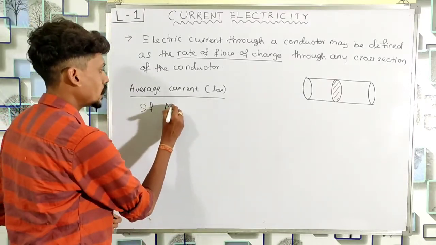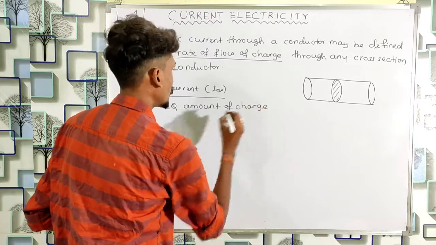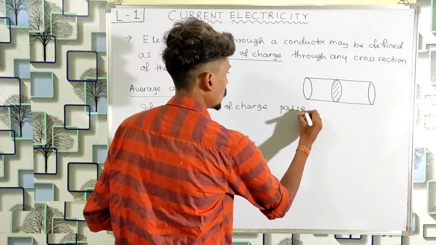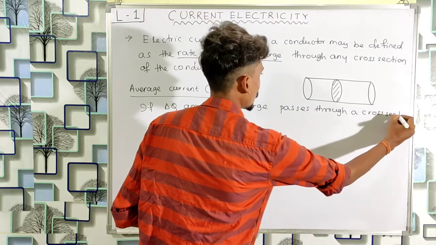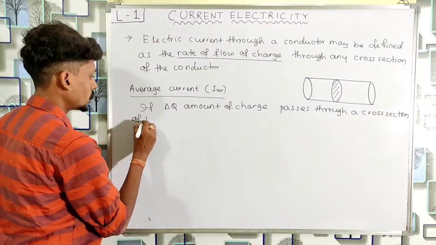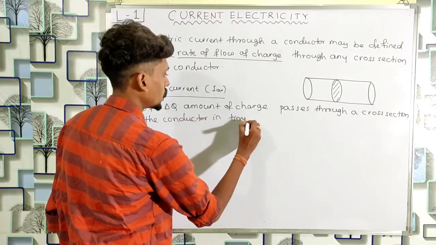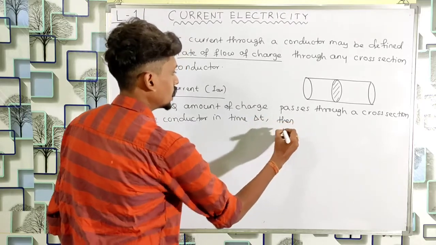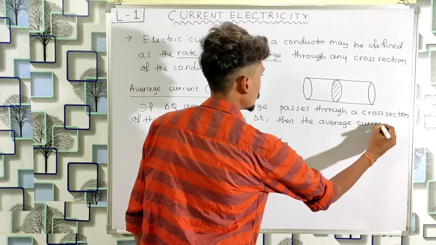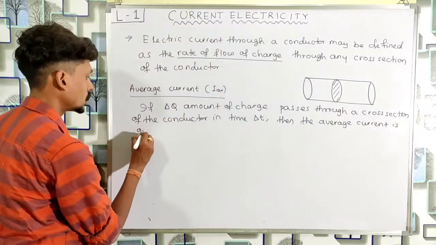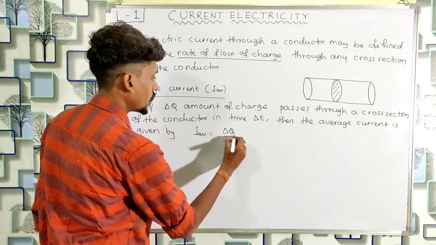If delta Q amount of charge passes through a cross section of the conductor in time delta t, then the average current is given by I average equal to delta q by delta t.